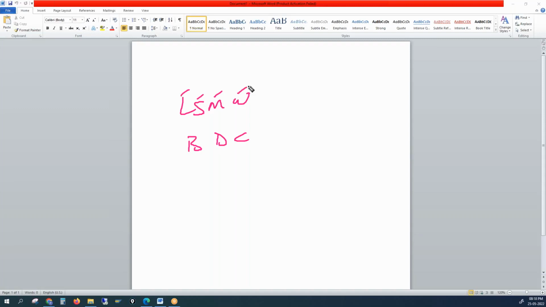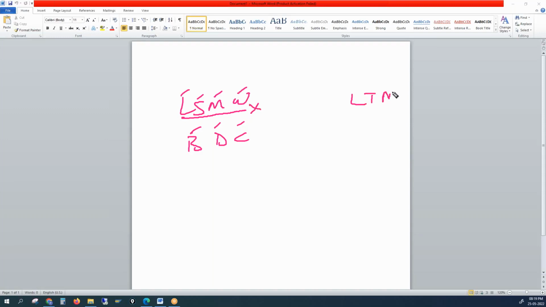Legacy System Migration Workbench, Batch Data Communication. There is nothing like basic and there is nothing like advanced. This question was asked for a 6 years consultant: expand LSMW. So there are no basics or advanced, you need to know everything. LSMW and BDC. But now in S4HANA, SAP doesn't recommend these tools for cutover activity.